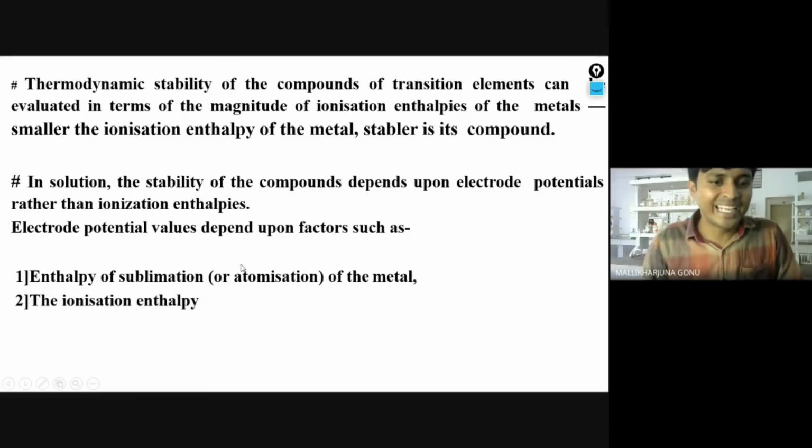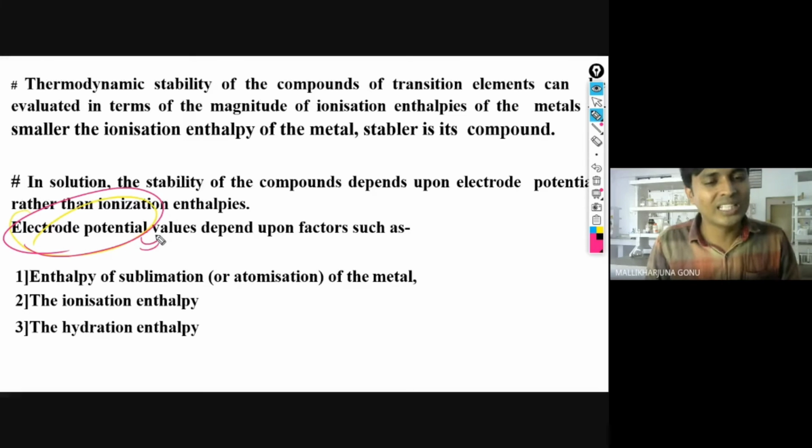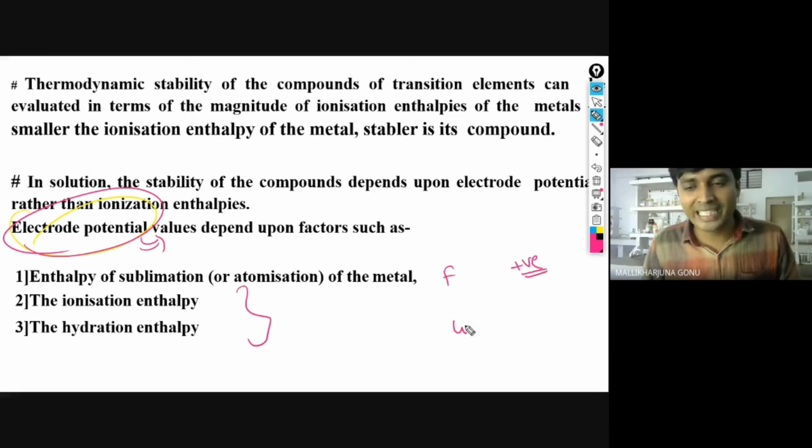Next, the ionization enthalpy, as I have mentioned already. Next, the hydration enthalpy. All these three are the factors we need to calculate the electrode potential. Then only you are saying that fluorine is a good oxidizing agent, because that has positive reduction potential values. We are saying lithium is a good reducing agent. We are not talking about the oxidizing agent. Now, lithium is a good reducing agent because that has negative values.